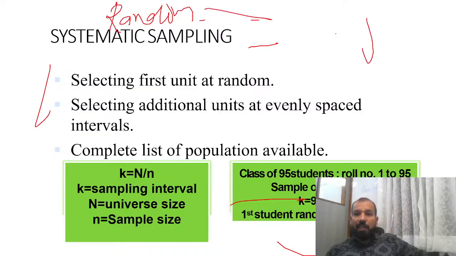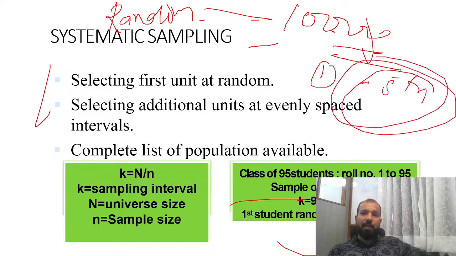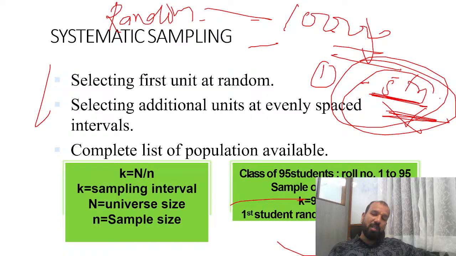Then suppose 10,000 people are coming to the college every day. Clear? Now in systematic random, you pick the first one randomly. Now you decide that every fifth person entering the university, I'll collect data from those people. Every fifth person who enters the university, I'll take the data from those people. That is called systematic random sampling. Got it?